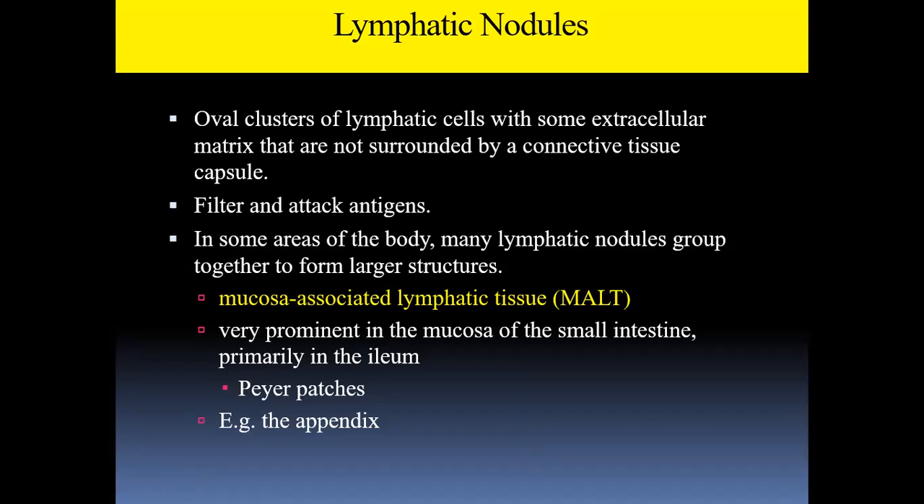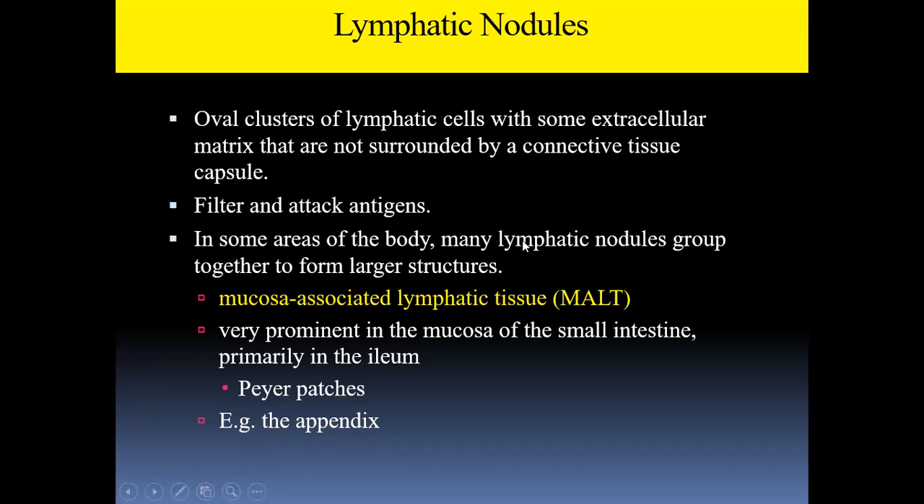Now coming to the lymphatic nodules. Apart from these lymphatic organs, there are oval clusters of lymphatic cells with some extracellular matrix that are not surrounded by any connective tissue capsule. You have seen the lymphatic organs completely covered by a capsule. Then we have seen the tonsils which are incompletely covered. And now we are seeing the lymphatic nodules which are not covered by any capsule, but they are scattered everywhere. They also filter and attack antigen in their own capacity.